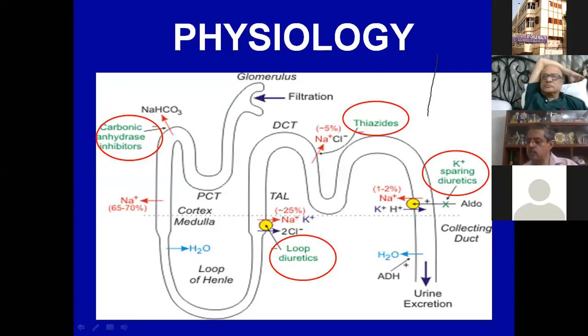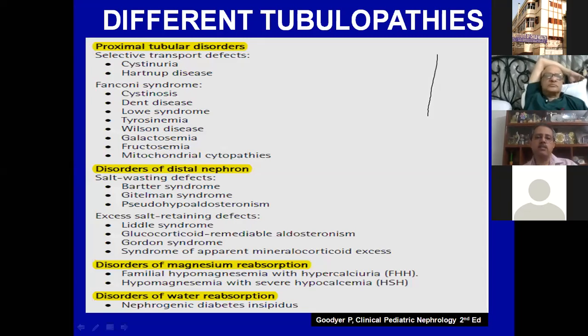There are various ways of classifying tubulopathies. This is one of the ways. Like you can have a proximal tubular disorder. So starting from the proximal tubular disorders, they can be classified into two parts. You can think of it where there is a selective transport defect, say in cystinuria, as we all know, there is only a defect in the cystine transport. Or we can have the Fanconi syndrome.